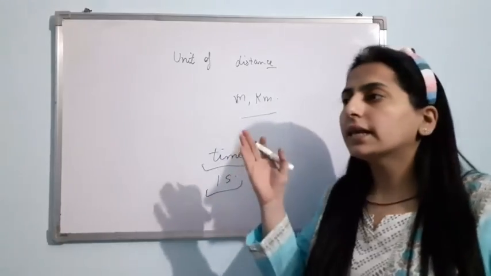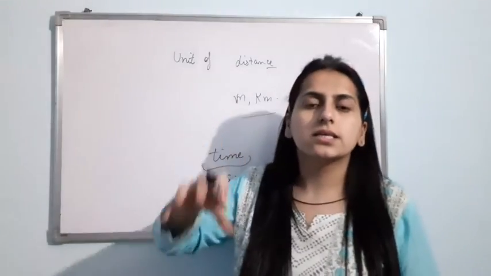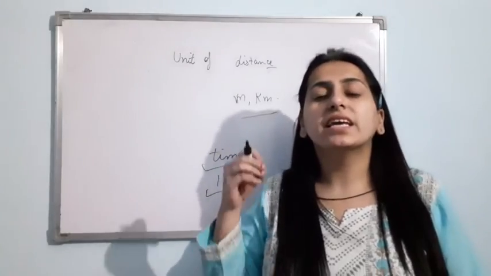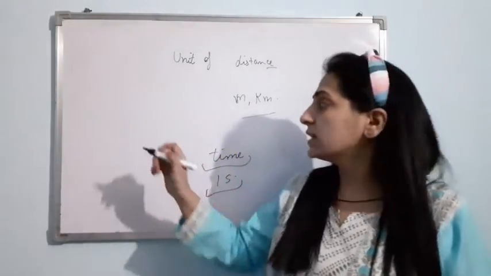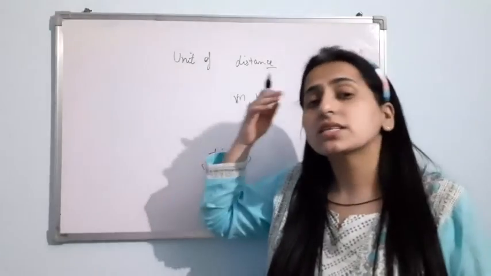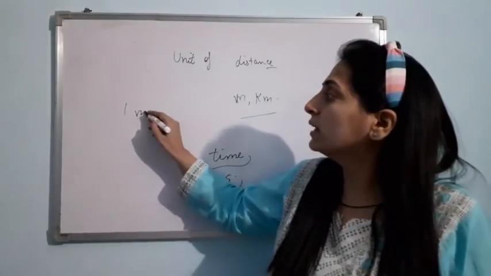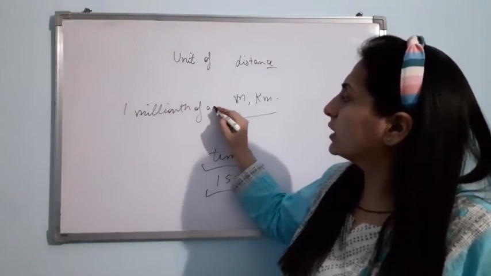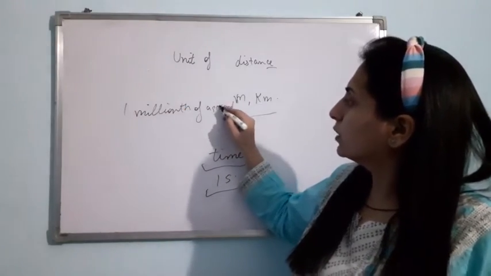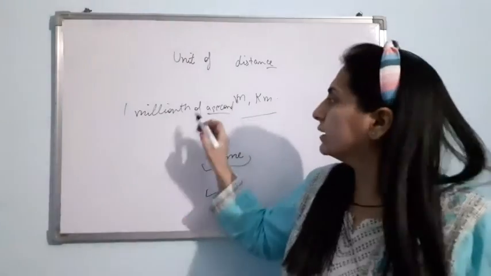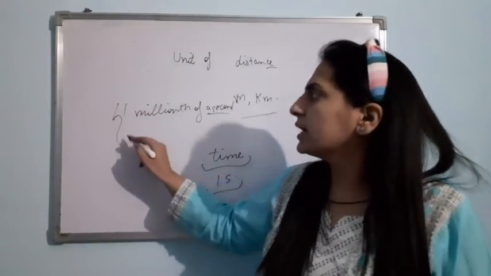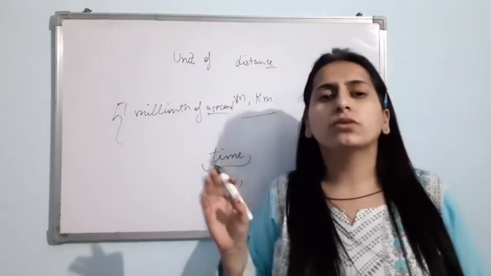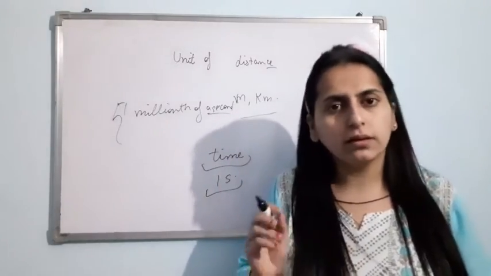And in science research, we have discovered watches that can even measure time that is 1/1,000,000th of a second. Just imagine, 1/1,000,000th of a second. We can measure this much time. But yes, for that we have special kinds of watches that are used for research purposes. Clear?